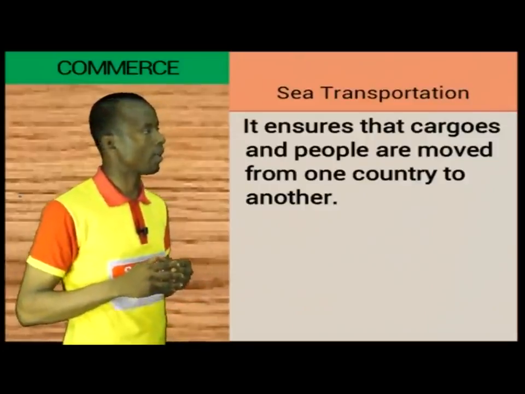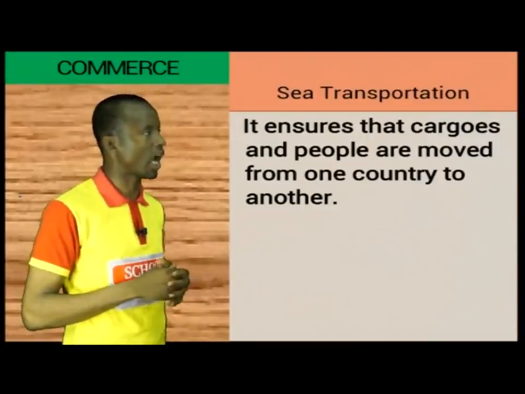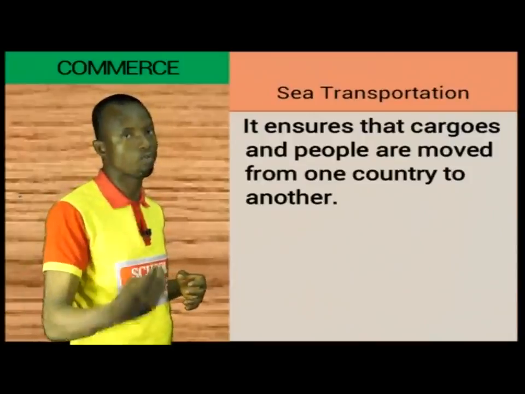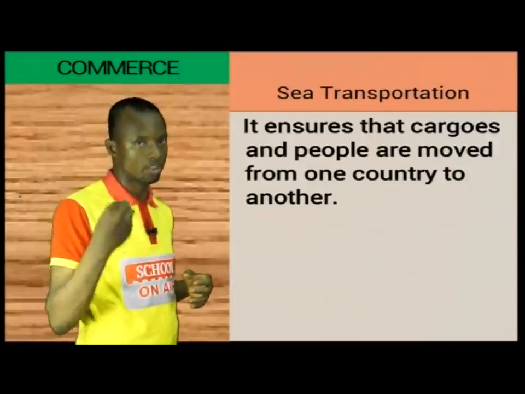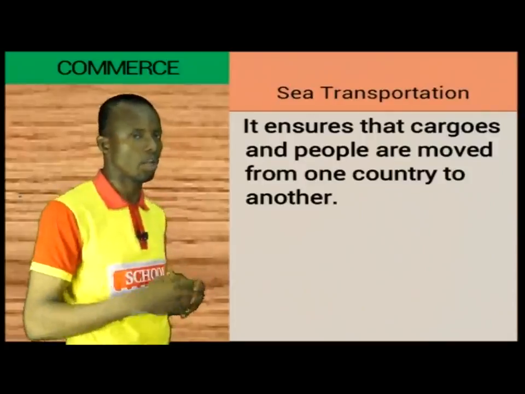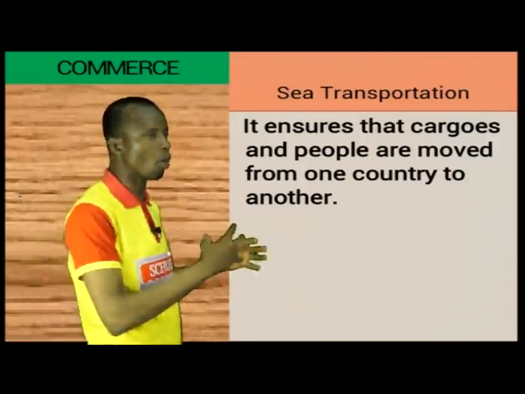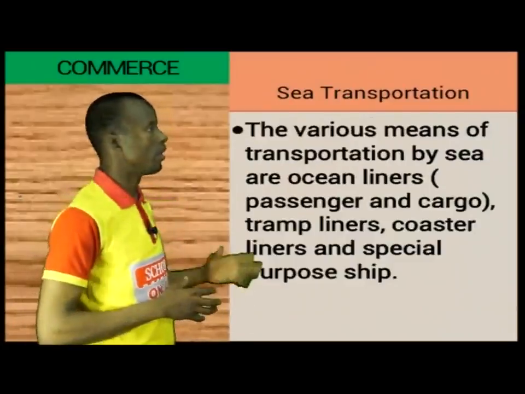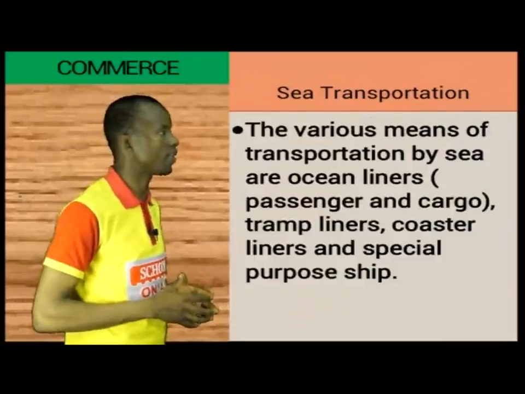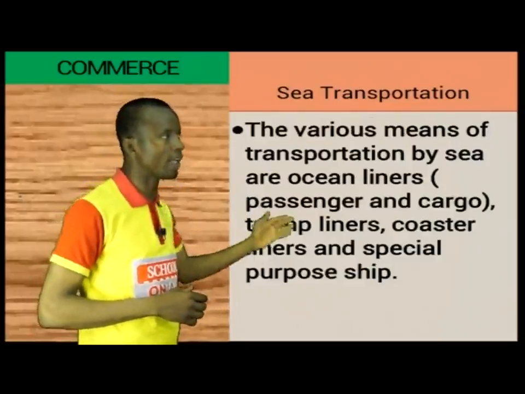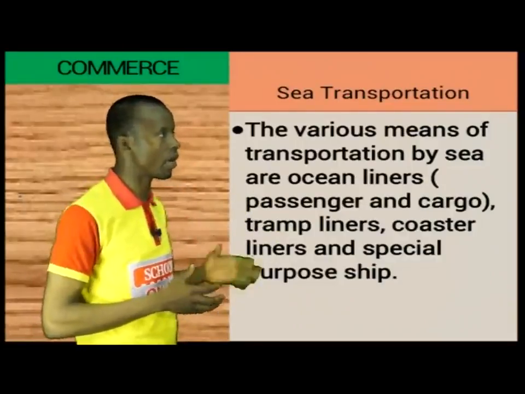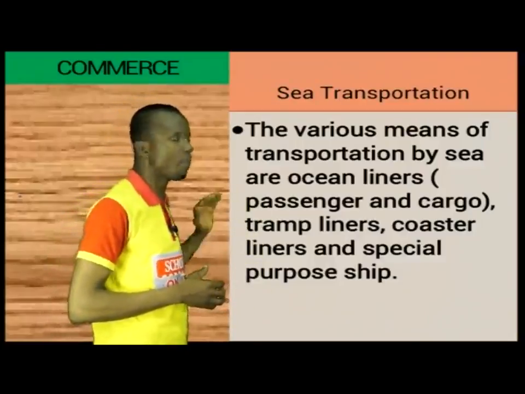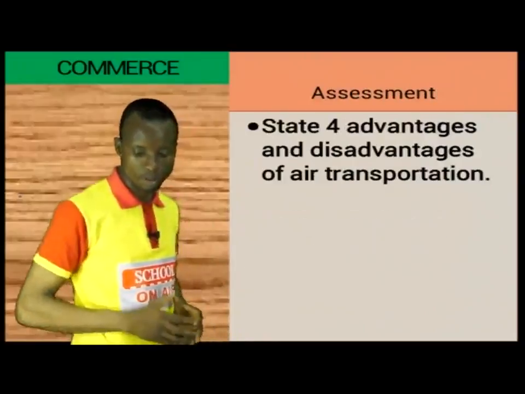Then talking about sea transportation, it ensures that cargoes and people are moved from one country to the other. That is the essence of movement on the ship. So goods and people can be moved from one country to the other very cheaply. The various means of transportation by sea are what we call ocean liner, that is passenger and cargo. We have tramp liner, we have coastal liner, and we have special purpose ship.